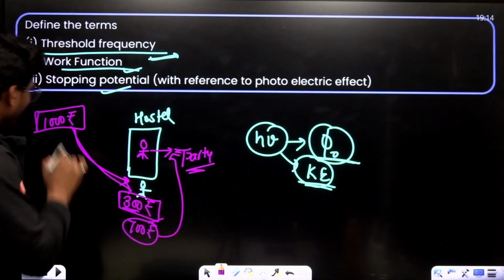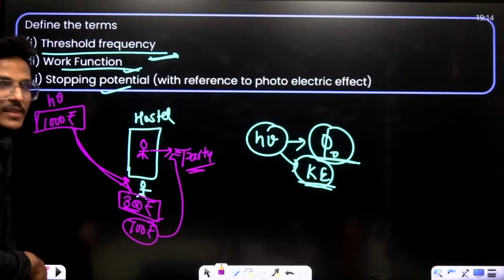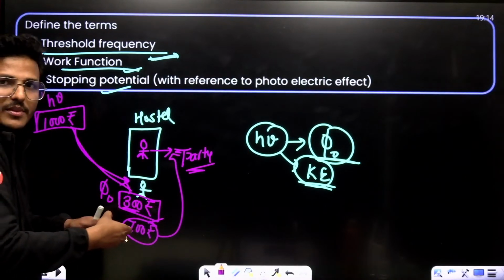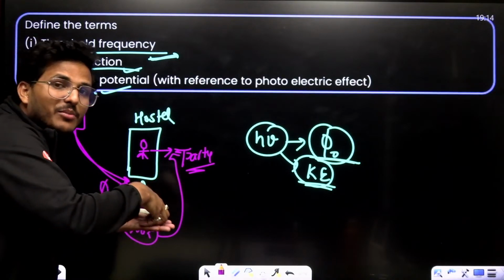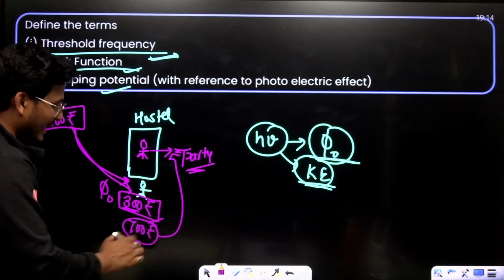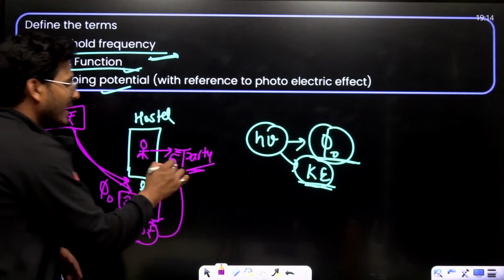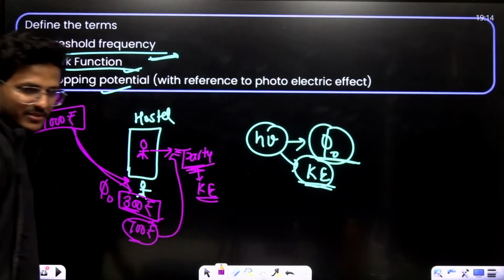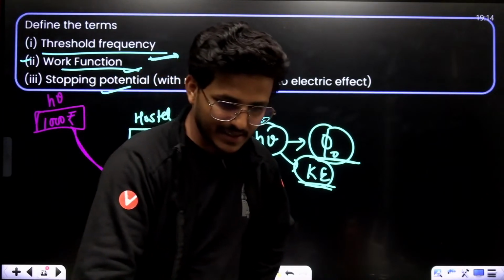Same way, this is the total energy. This is the work function to just escape from the hostel, to escape from the metallic surface, and the remaining energy portion, that is 700, is for the party. That means it gives kinetic energy to the electron. Is it?